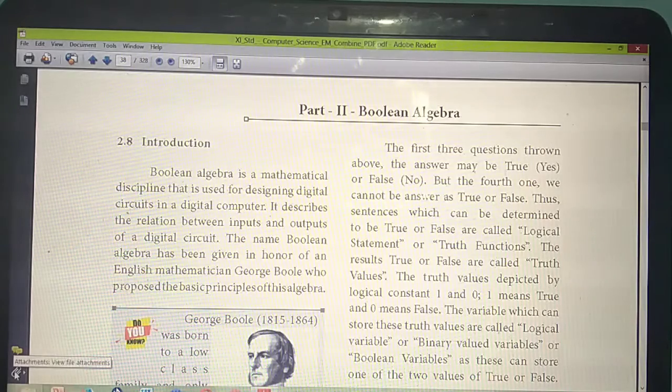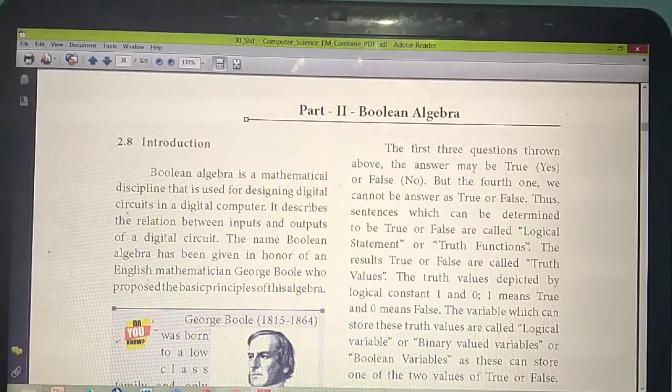Similar to that, if a circuit has an input and an output, the relation in between the input and output is what we call Boolean algebra. So who named this word Boolean? An English mathematician, George Boole. Based on his name, it is called Boolean algebra.